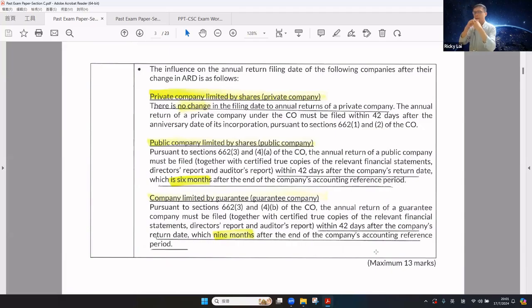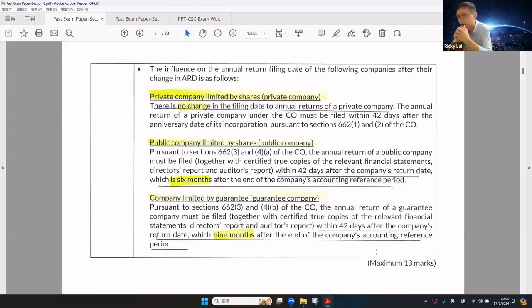Okay, now let's take a look at what will be the influence on the annual return filing date after the change in ARD. There are 3 major types of company as mentioned in the question. For a private company, there is no change in the filing date of the return, because the annual return of a private company must be filed within 42 days after the anniversary date of its incorporation.